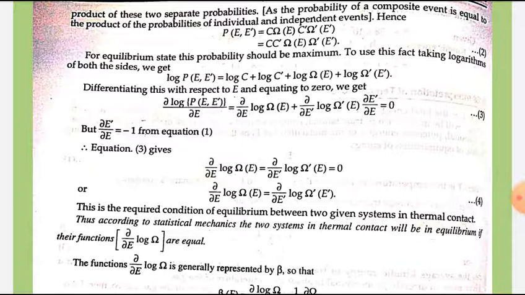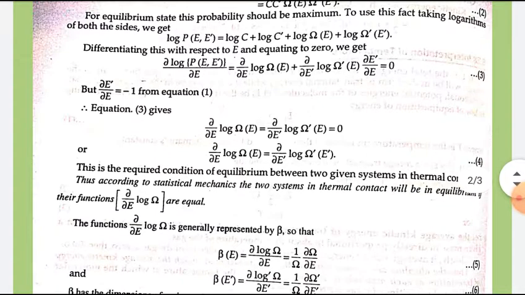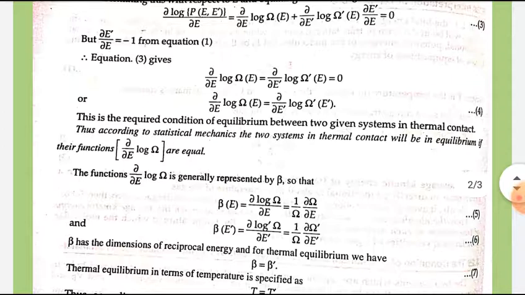Thus, according to statistical mechanics, the two systems in thermal contact will be in equilibrium if their functions del over del E log of omega are constant or equal. The function del over del E log of omega is generally represented by beta.